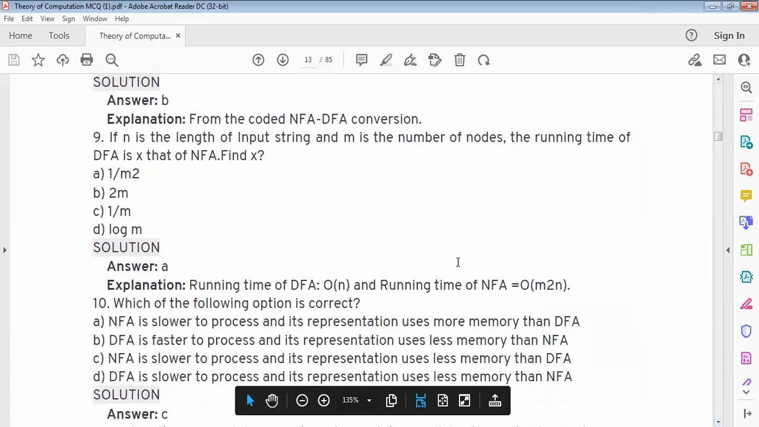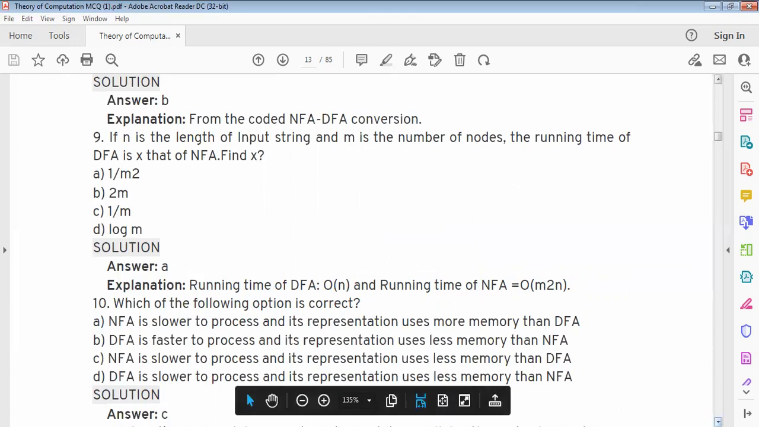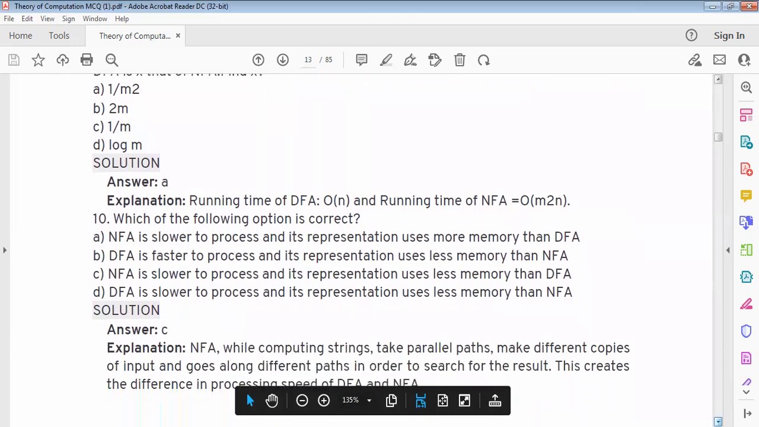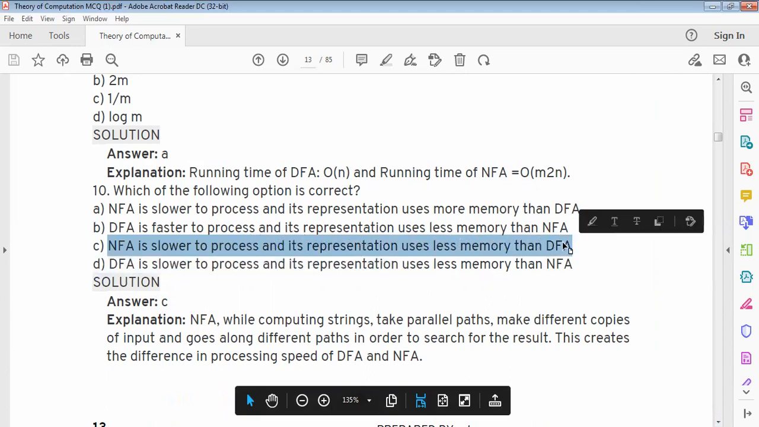the running time of DFA is x that of NFA. Find x. Answer is option A, 1 upon m squared. Running time of DFA is O of n and running time of NFA is O of m squared n. Which of the following options is correct? NFA is slower to process, which is option C. NFA is slower to process and its representation uses less memory than DFA.